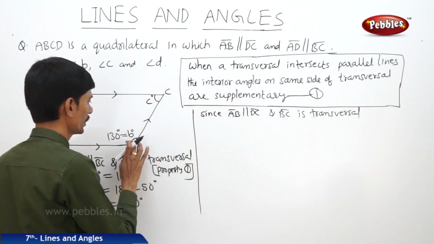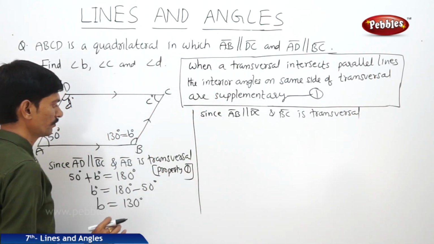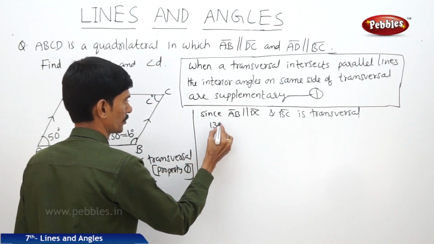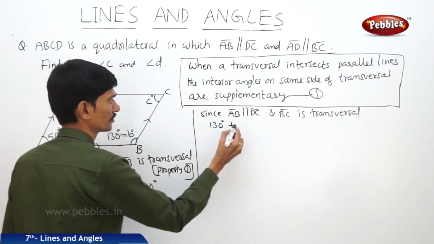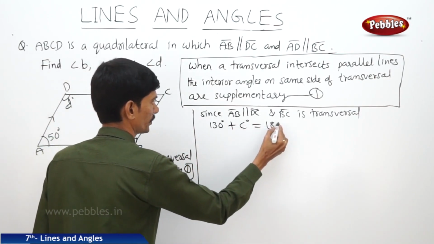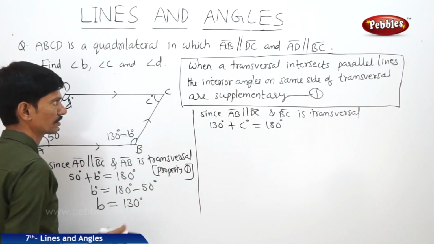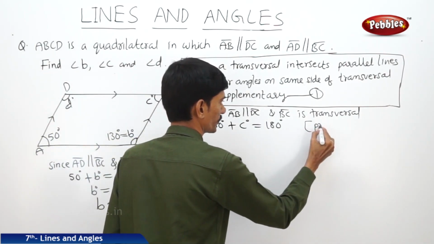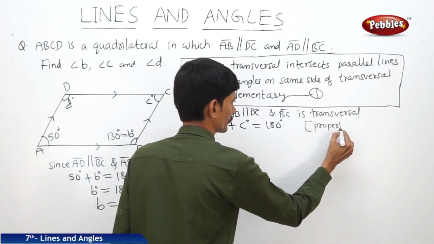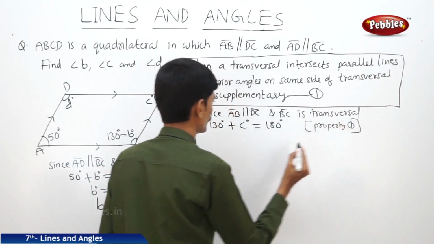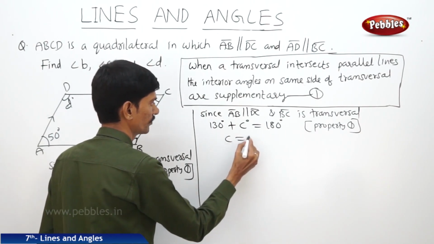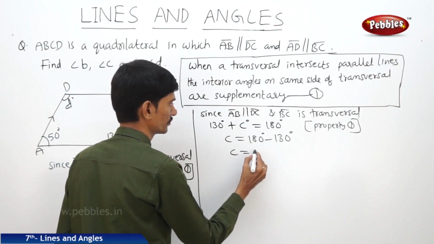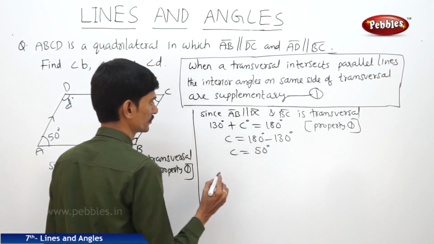Then angle B plus angle C equals 180 degrees. B is 130 degrees plus angle C equals 180 degrees. The interior angles on the same side of the transversal are supplementary, so that is property 1. Then angle C equals 180 degrees minus 130 degrees, so C equals 50 degrees.